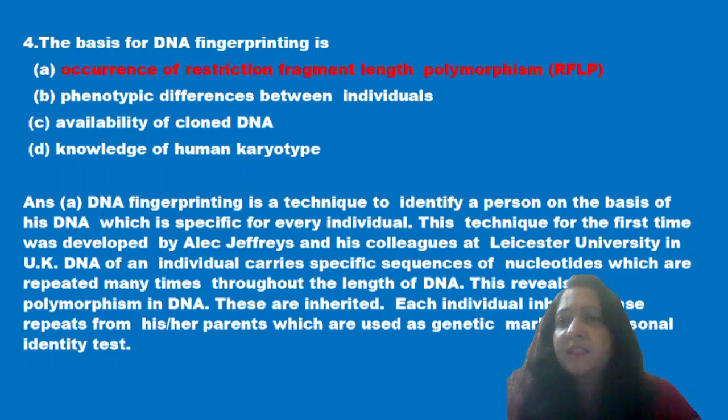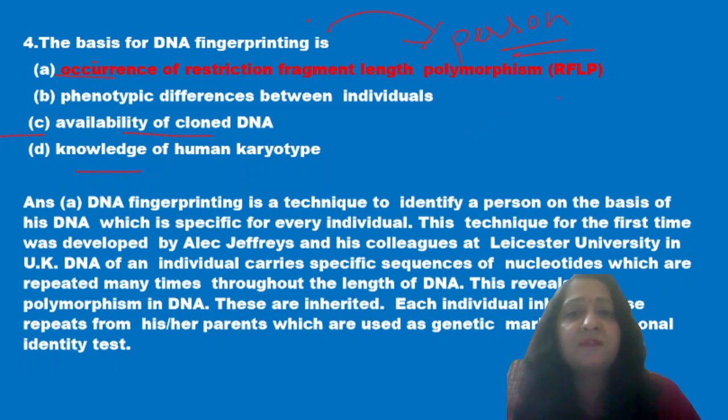Next question is, the basis of DNA fingerprinting is: occurrence of restriction fragment length polymorphism, phenotypic differences between individuals, third is availability of cloned DNA and fourth is the knowledge of human karyotype. Now first of all we should understand what this DNA fingerprinting is. This DNA fingerprinting is a technique in which we can identify a person based on the DNA fingerprints.